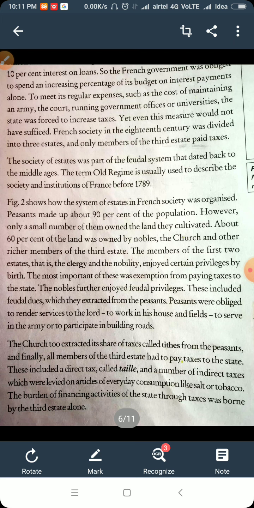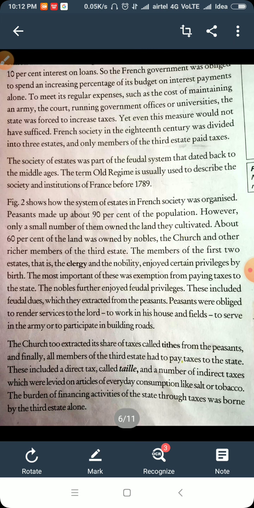Peasants, meaning all the farmers, were obliged to pay their service to the lord: to work in his house and fields, to serve in the army, or to participate in building roads, meaning construction work.